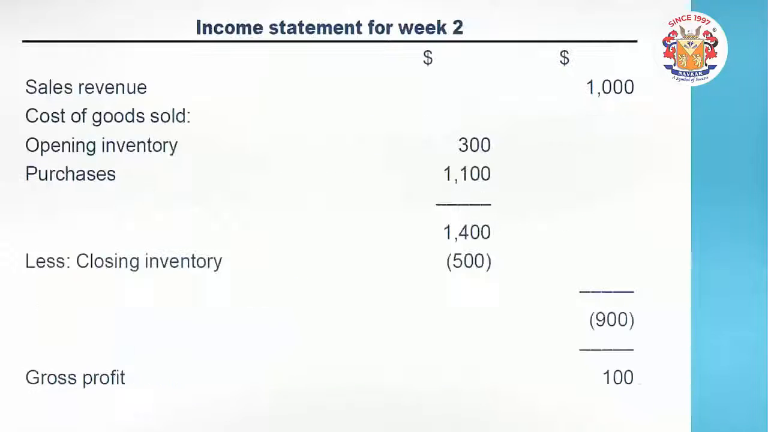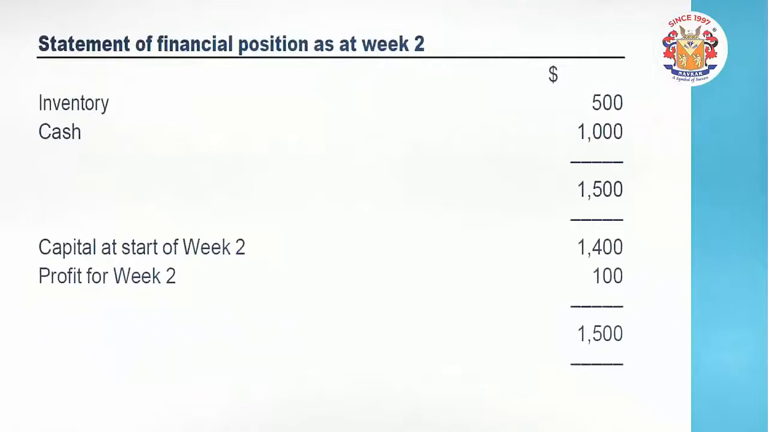So accordingly, at the end of the second week, you can see the cash amount is 1000. Friends, how did the capital become 1400? Closing inventory of the second week, 1000 cash is there. Capital at the start of week 2 was around 1400, and this time also the profit has been taken to the capital and added.